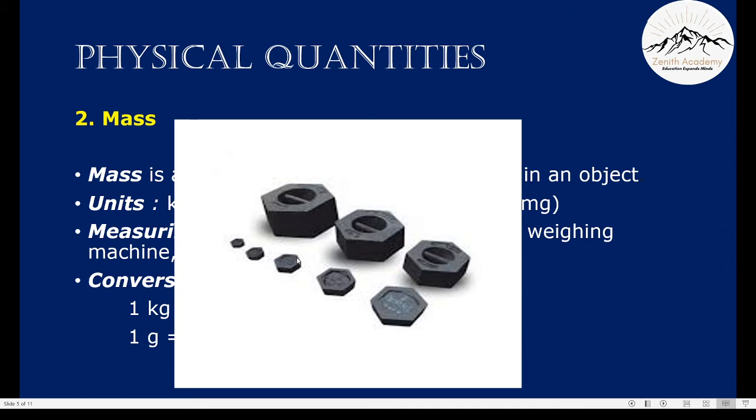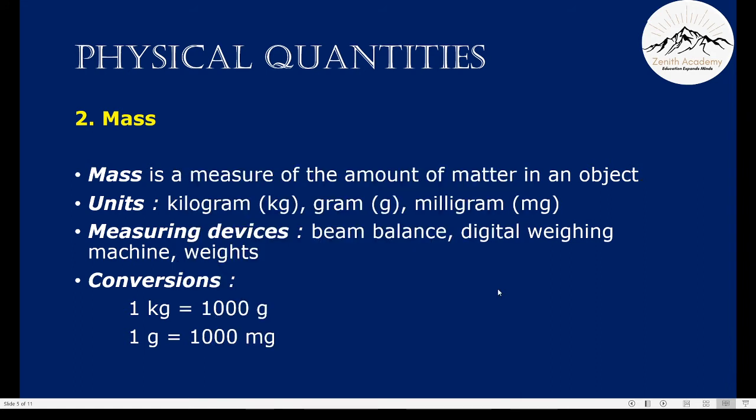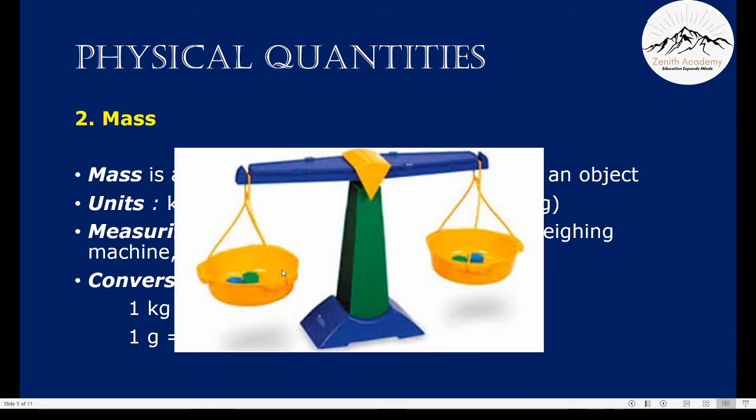These are standard weights. They usually come in 5 kg, 1 kg, 500 grams. So when you keep an object here and you want to know if it's 1 kg, then you have to keep a 1 kg standard weight on the other pan. And when they are balanced, you know that the vegetable you have purchased is of 1 kg.